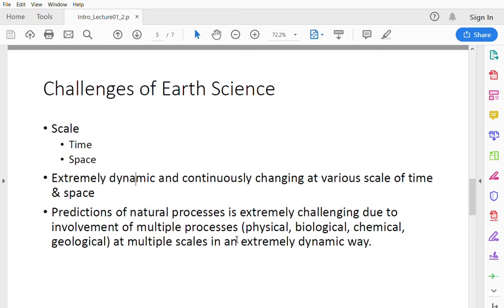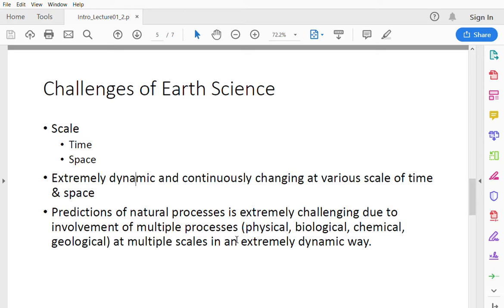So when we are studying the history of earth, the major geological events, sometimes we go all the way back to the beginning of the formation of earth, about 4.6 billion years. That makes it a very wide range of time scale over which we are studying these different major geological events.